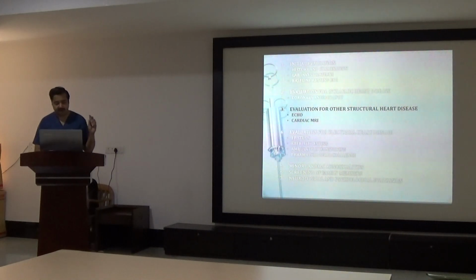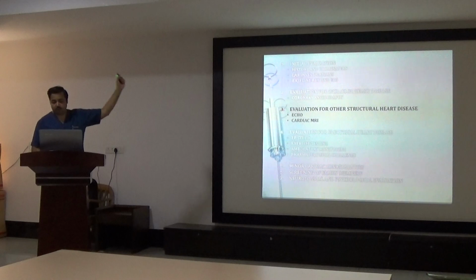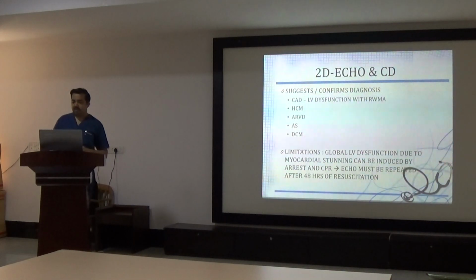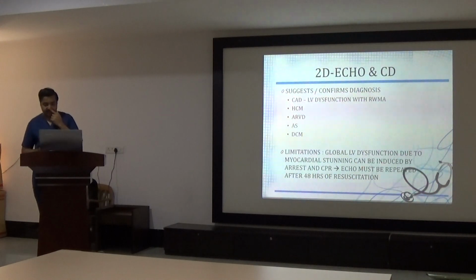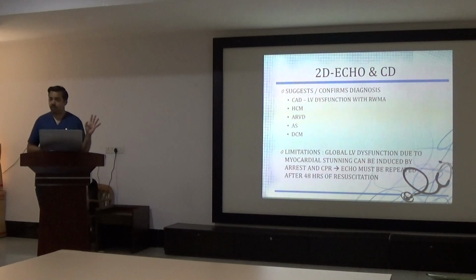Evaluation for other structural heart disease is generally done prior to coronary angiography, with 2D echo and color Doppler. 2D echo will suggest or confirm the diagnosis of coronary artery disease in the form of valvular dysfunction and regional wall motion abnormalities. It can easily confirm the diagnosis of hypertrophic cardiomyopathy, dilated cardiomyopathy, aortic stenosis, and even ARVD can also be diagnosed on echo.